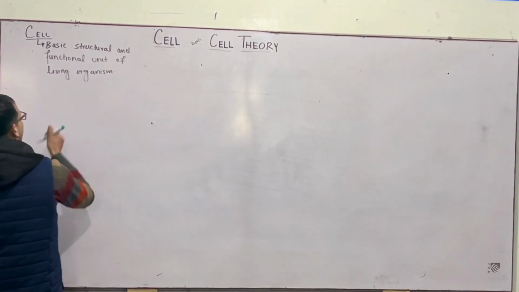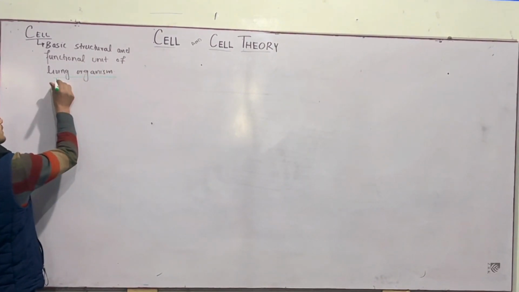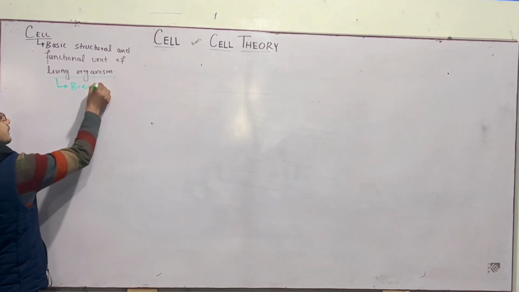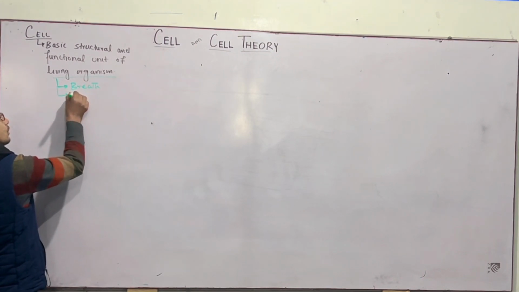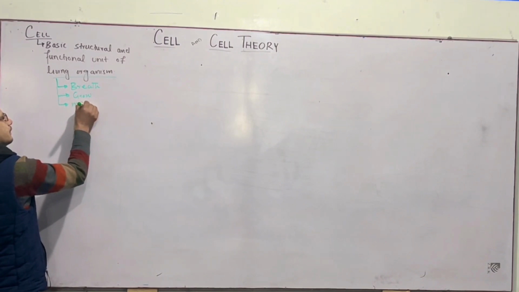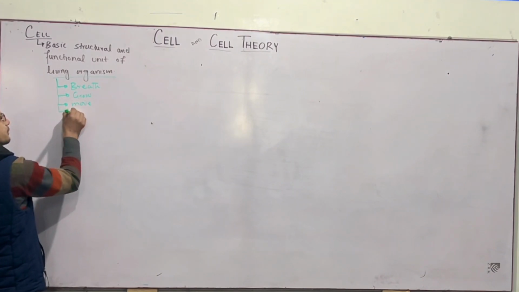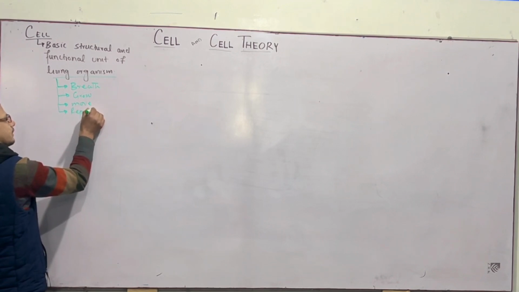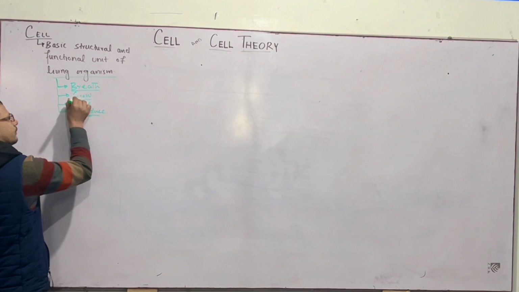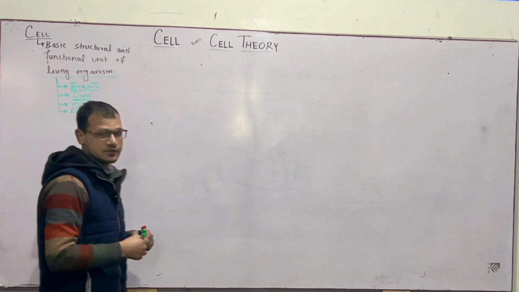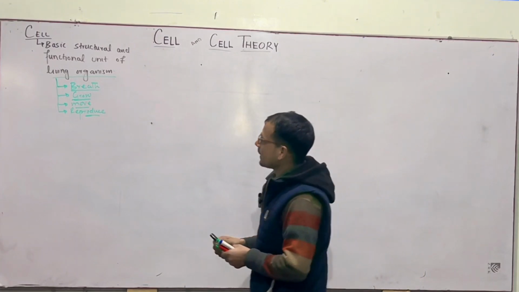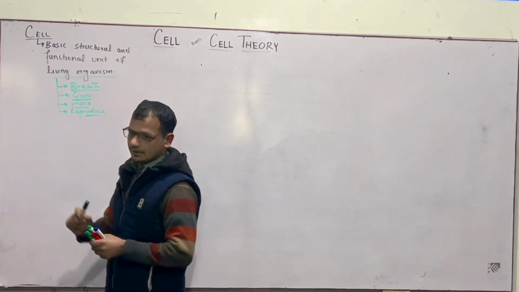Right? A living organism will breathe, that is the first characteristic. It will grow, it will move, and it will reproduce. These are the basic characteristics of living things. So all the living things are made up of cells.